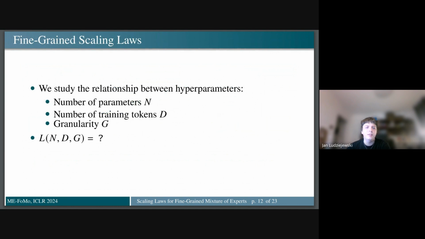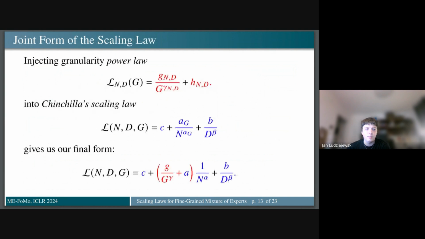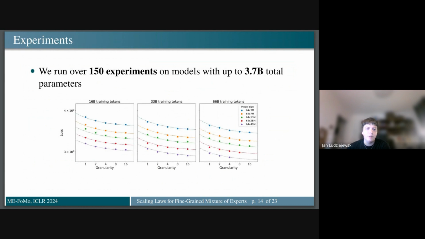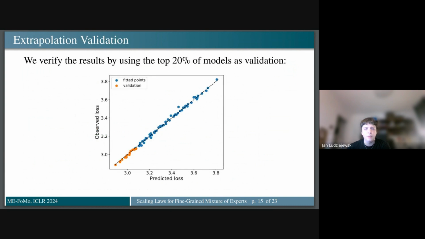In our scaling laws, we study the relationship between 3 hyperparameters: number of training tokens, number of parameters, and granularity. We have observed the power law governing how granularity affects the model's performance. Moreover, we have observed that granular MoE also obey the Chinchilla scaling formula, just with different coefficients that depend on the chosen granularity. In our work, we derived a joint formula that is consistent with both observations above and is visible at the bottom of the slide. Then we ran over 150 experiments on models with up to 3.7 billion parameters to fit the coefficients. To verify our results, we have excluded the top 20% of the best models from our training set and used them as a validation for our scaling laws extrapolation.